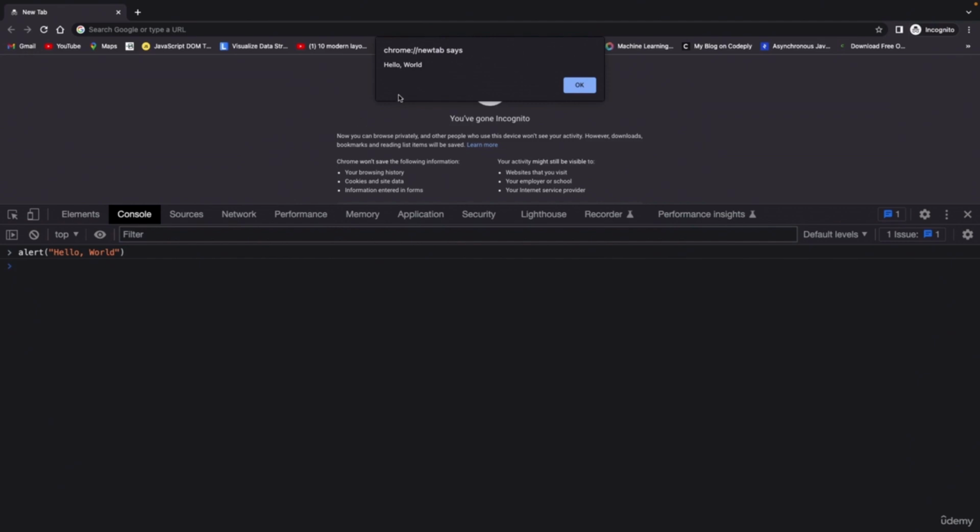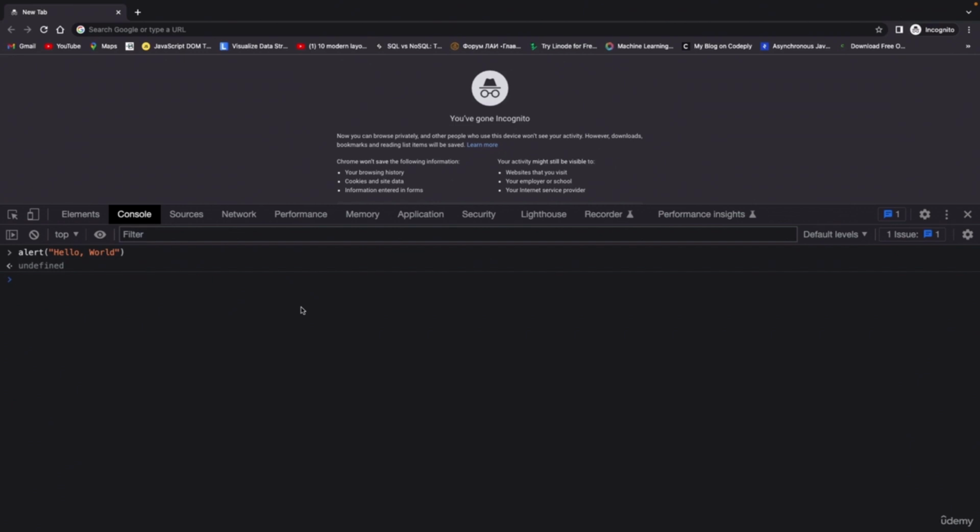So this is just a way to open some pop-up over here. This is also called a dialog box. This entire box in JavaScript is sometimes also referred to as a dialog box, but again we are just starting out, right? So we are not going to put that much mind into it straight away. Just click OK to get out of here. Now we can also write something else here. So let's do something else.